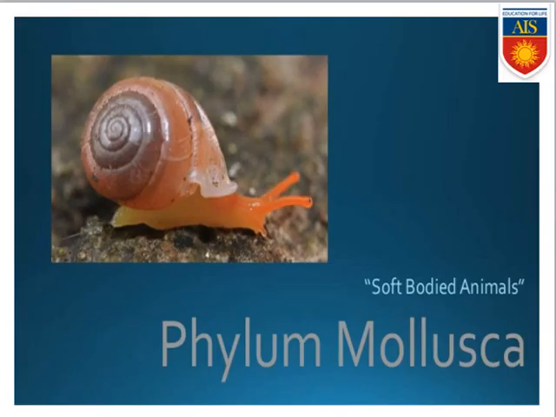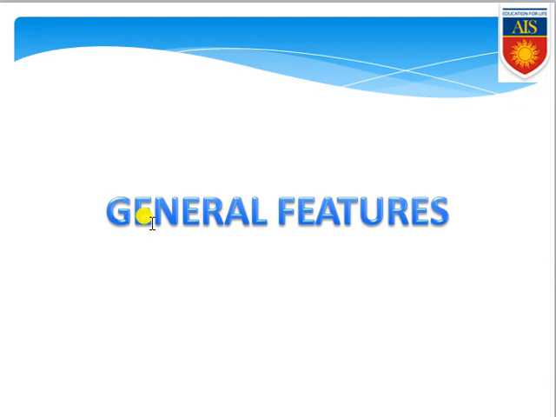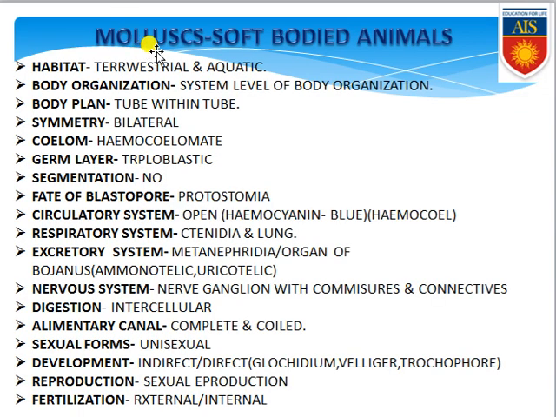So phylum Mollusca, keep it in your mind, these specific organisms are soft bodied animals, and their body is covered by a shell like structure. So for that reason these organisms are commonly known as molluscan organisms or mollusks. Now we need to see the general features of these organisms. First of all, mollusk means soft bodied animal that is covered by a shell like structure.